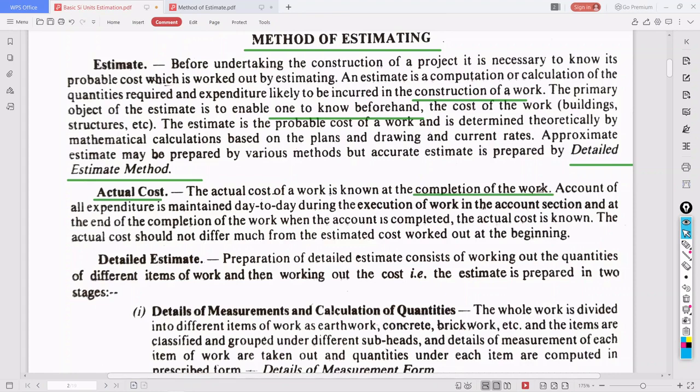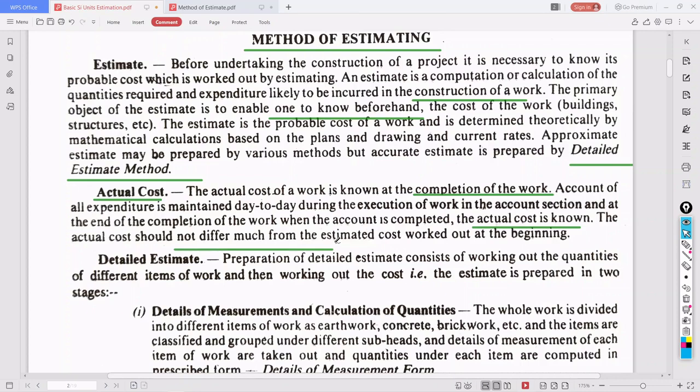Keep it in mind, my dear friends. Account of all expenditure is maintained day to day during the execution of work in the account section, and at the end of completion of the work, when the account is completed, the actual cost is known. The actual cost should not differ much from the estimated cost worked out at the beginning.